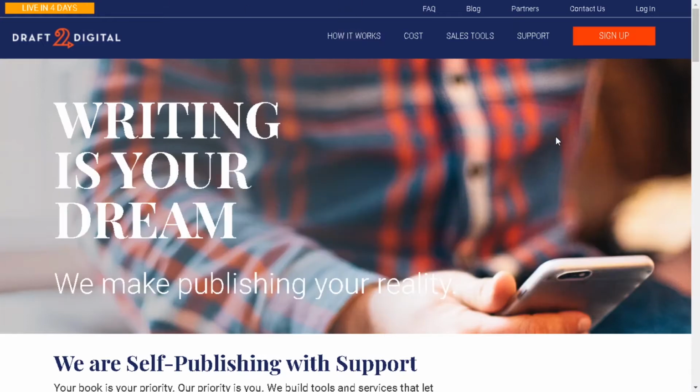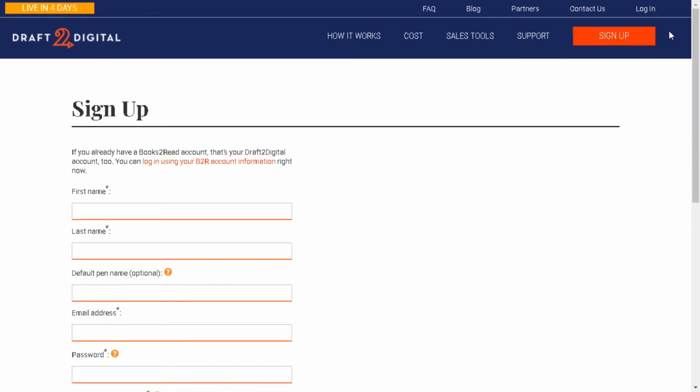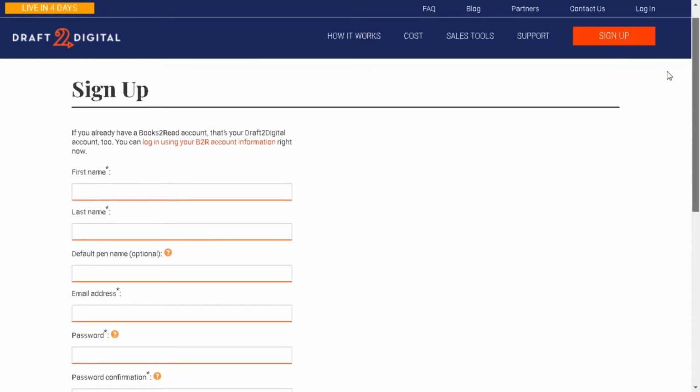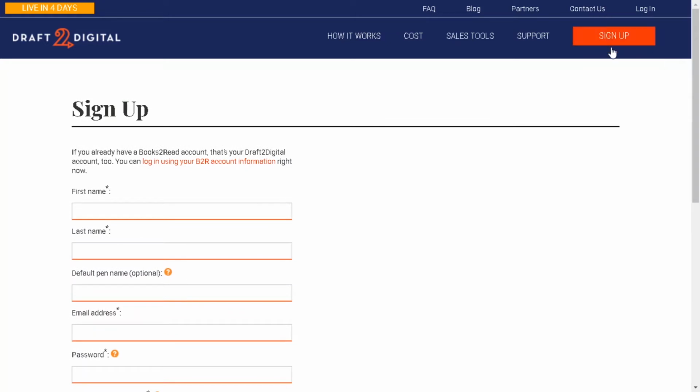When you get here, the sign up process is pretty straightforward. Again, if you watched that Amazon KDP video, the sign up process is pretty on par with that one. So you're going to hit the sign up button if it's the first time you've come here, and then you're going to fill the form in. It's essentially your personal details and your email. So you'll go ahead and fill that in, and then there will be a tax form for you to fill out. Don't worry, the tax form isn't complicated, guys. It's simply you entering your name, address, and the country you live in.